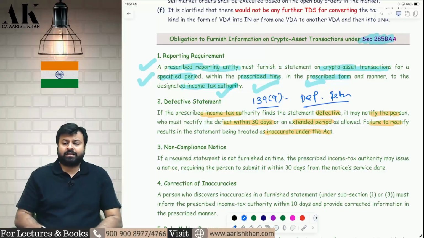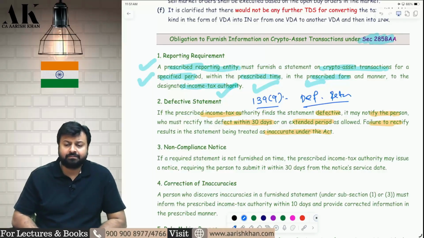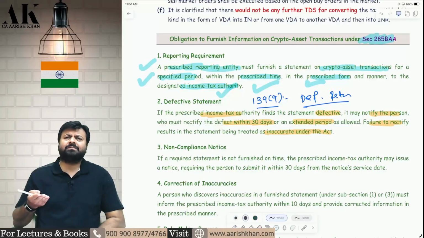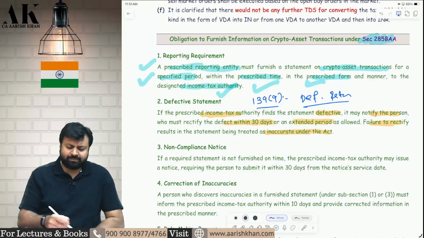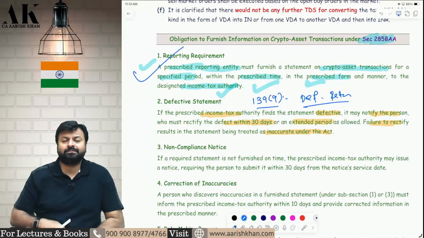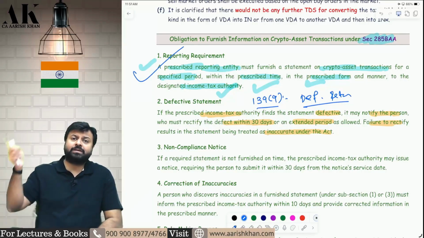You file the return and the return is defective. So the department gives you an option to rectify the defect. Same way, you file the statement. Which statement? The statement which is going to be prescribed in this section.